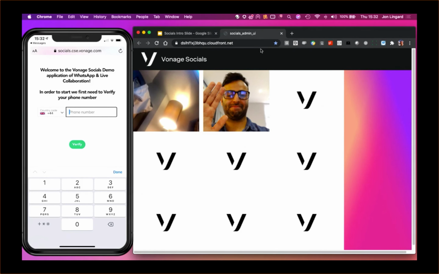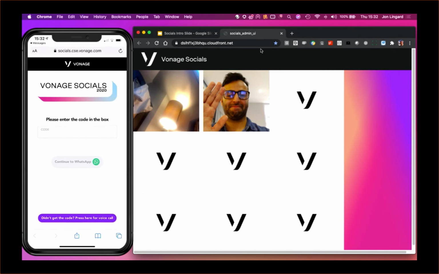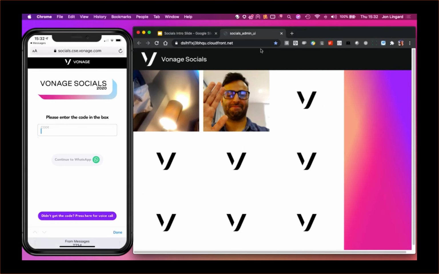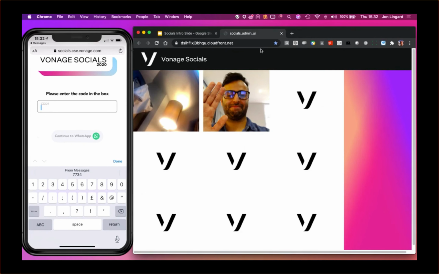It puts me straight into a sign-up process and asks me to authenticate my phone number using Verify. So let's type in my number and hit Verify. You can see I get an SMS code. If I don't respond or don't get the SMS, it will give me an automated text-to-speech call. But I got the code, so I can just click the auto-complete and verify my phone number.